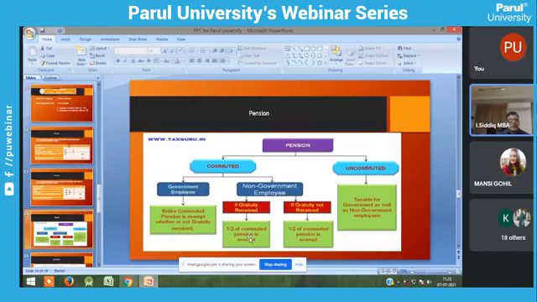Suppose he has already received gratuity; then the exemption portion is 1/3 of commuted pension. If he has not received any gratuity from the previous employer or that particular organization, half of the commuted pension is exempted. Actually, it's a huge topic, but due to time constraints I have restricted it.